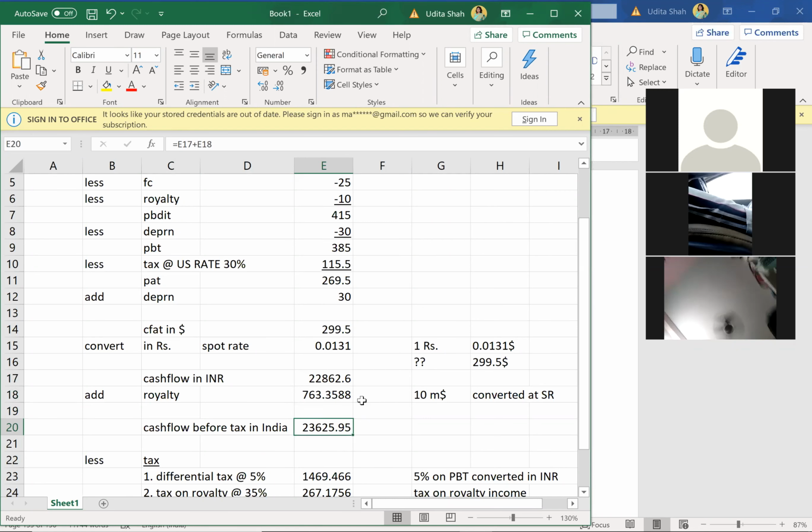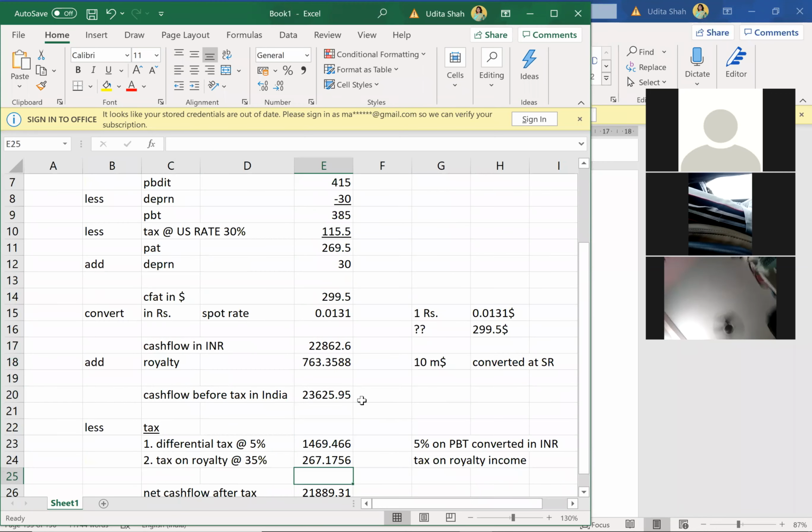Now I want to tax. So I will do taxation differently. Always do taxation in India differently. Tax in the home country, always do it separately. Royalty tax will be at the entire 35%. Why? Because royalty was never taxed in UK. Royalty was an expense in UK, so it was not taxed in UK. So in India, it will be taxed at the entire 35%. So I'll take 763 into 35%. That will be the tax on royalty.